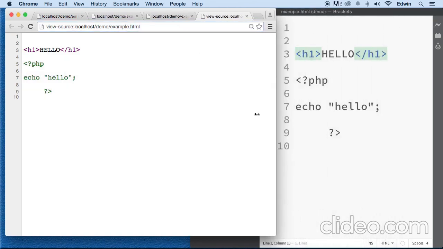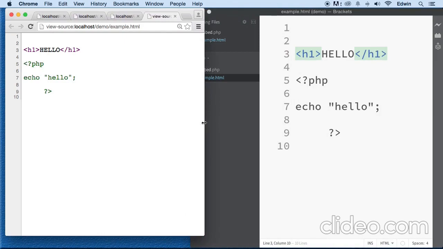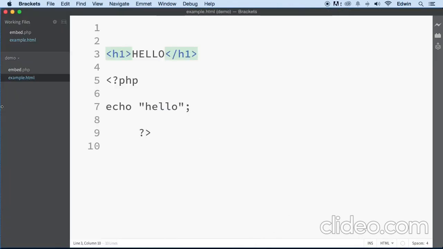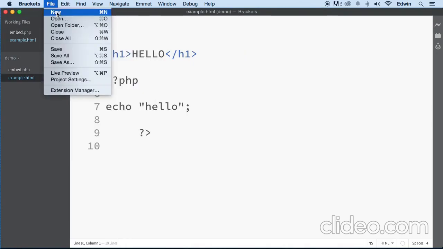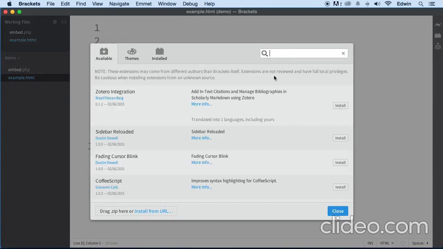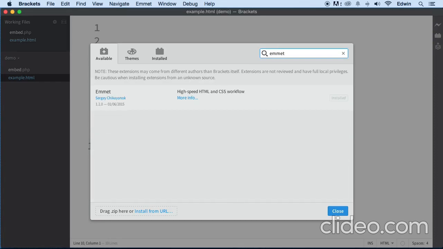All right. Another thing that I want you to install if you're using Brackets is an extension called Emmet, and this is really easy to install. Go to your File tab here, click on Extension Manager. Here we can install many different plugins for this code editor. Type in Emmet. I already have it installed, so this is grayed out, but you're going to have a little button here that says install. Just click it and it will install automatically.